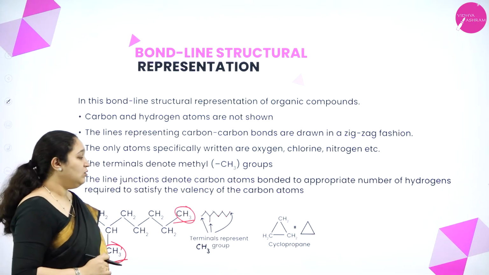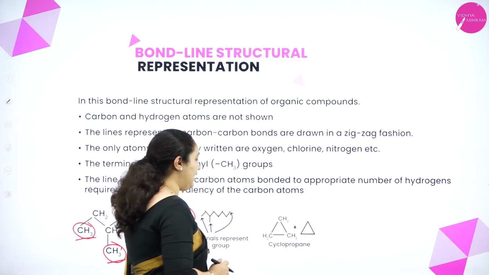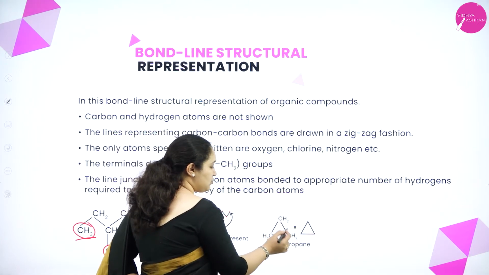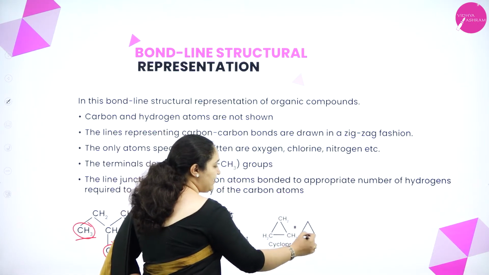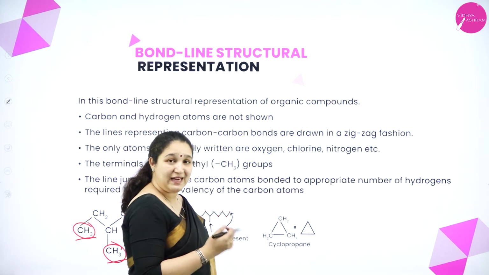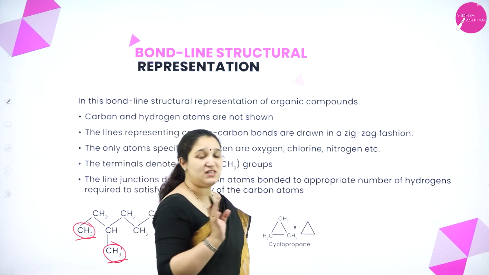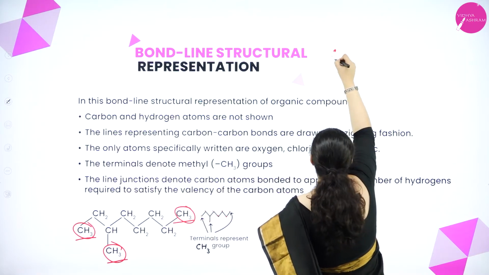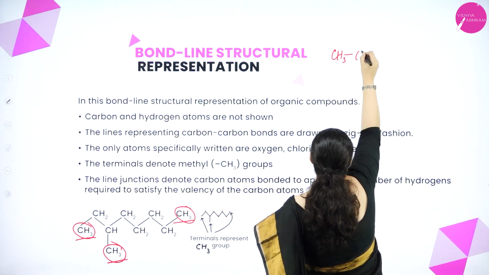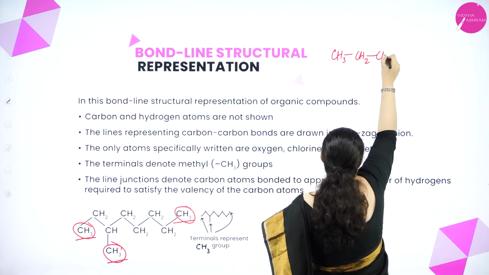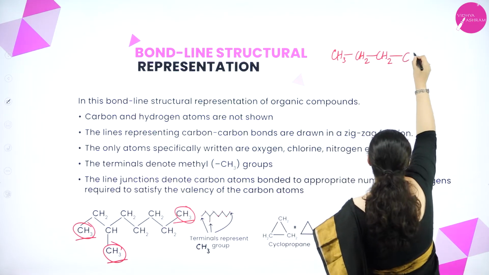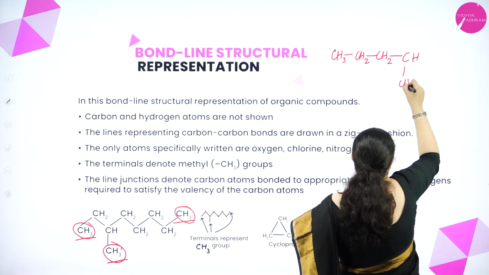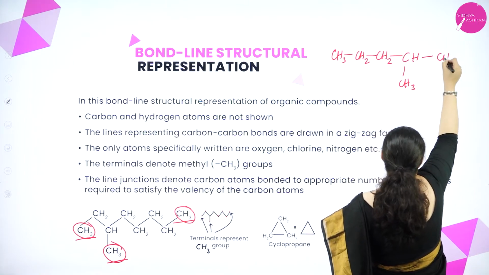Okay. Now, same way, cyclopropane I have, you see, CH2, CH2, CH2, it is a cyclic compound. I just put it in the form of a triangle. That means every junction is a CH2 group. Same way, for example, I'll take this: CH3, CH2, CH2, CH, CH3, CH2.